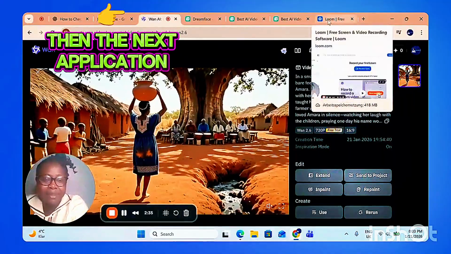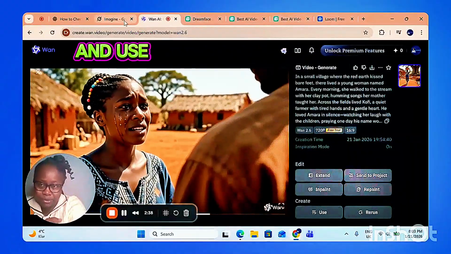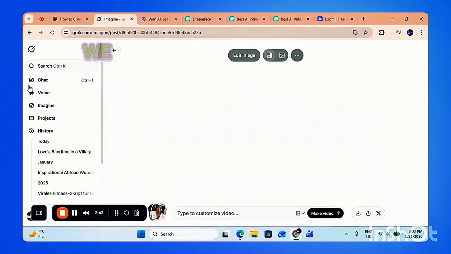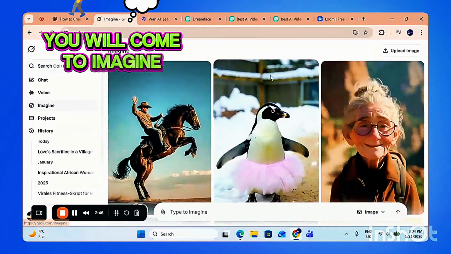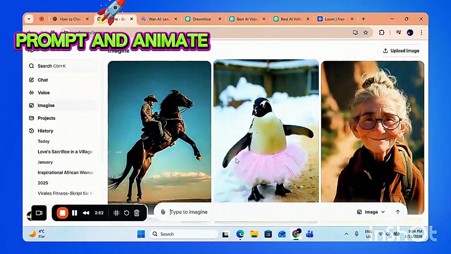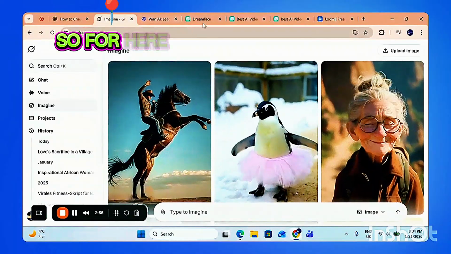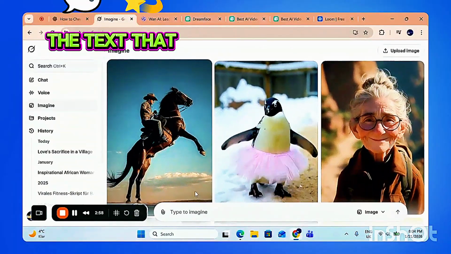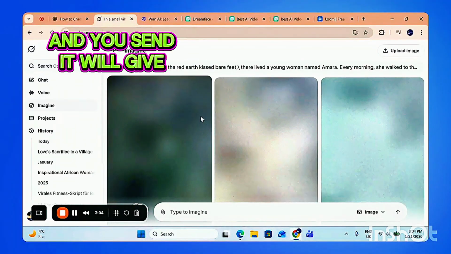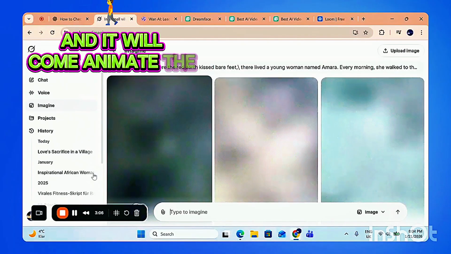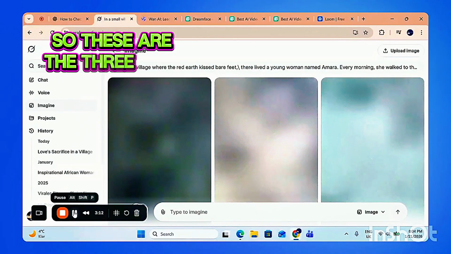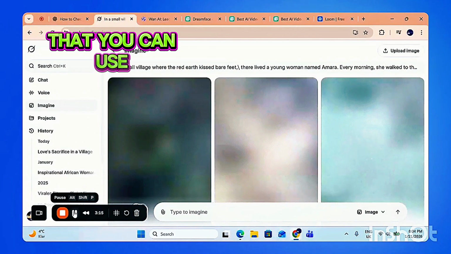Then the next application that you can also look at and use is Grok AI. So on Grok AI, what do we do? You will come to Imagine, and then you will have to create your image prompt and animate it immediately. So for here, when you paste the text that you want to paste, you paste the text and you send. It will give you an image and it will animate the image immediately, converting it into a video. So these are the 3 free applications that you can use.